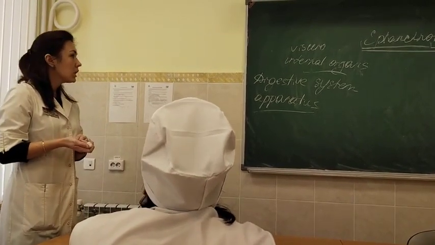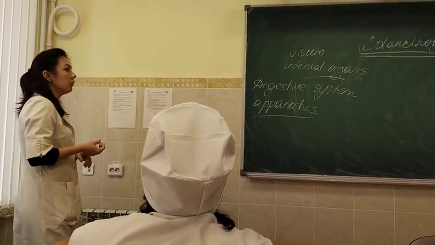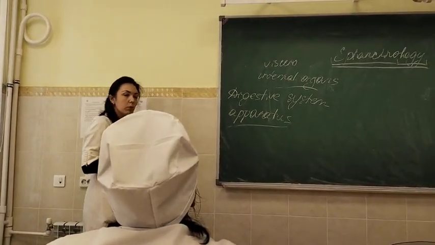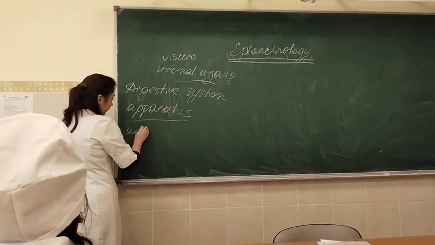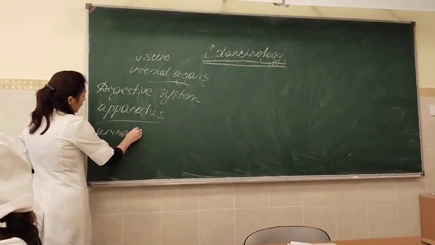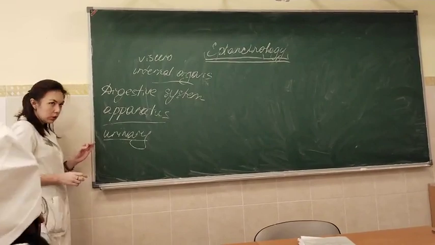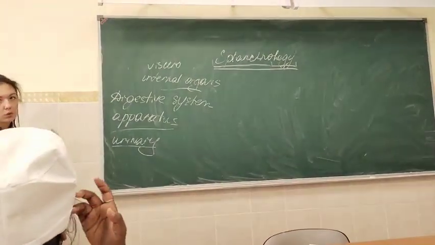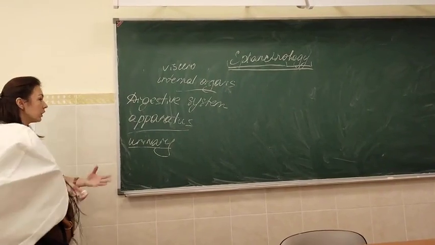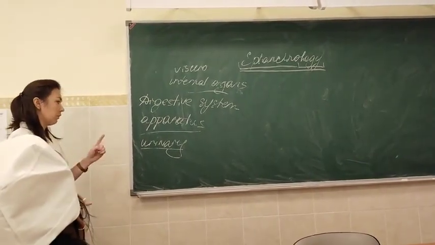But we said that a system of organs is a group of organs which are united to perform a common function. Yes, we said that there is the urinary system, and organs of the urinary system together perform the functions of first production and then excretion of urine. It is the main function.